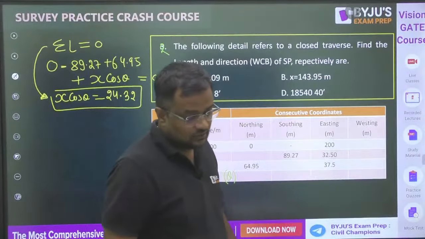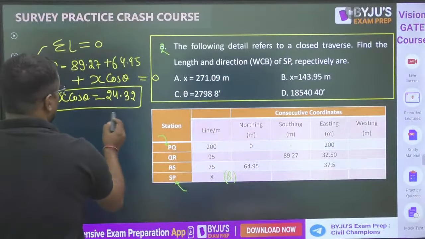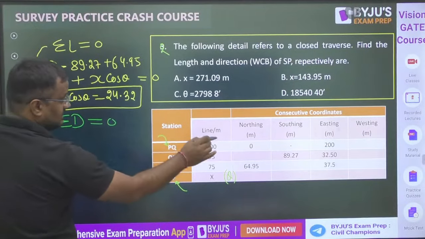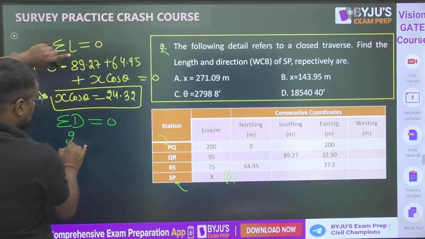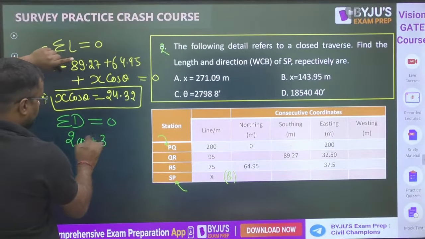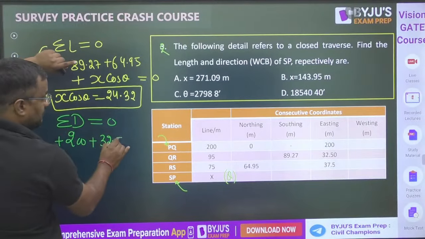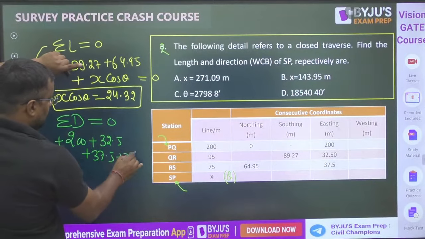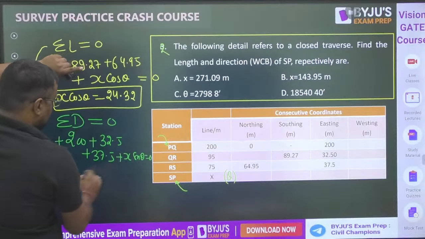Now summation departure is also 0, because from P point I am again coming back to P point. Departure is easting 200, then all are plus, because all are easting, 32.5 plus 37.5, and here the departure will be x sine theta, and it will be 0.